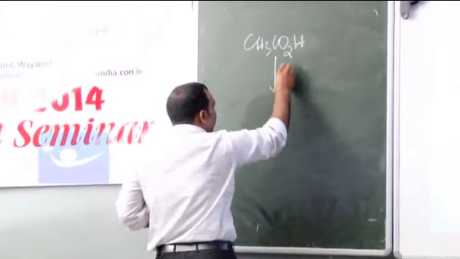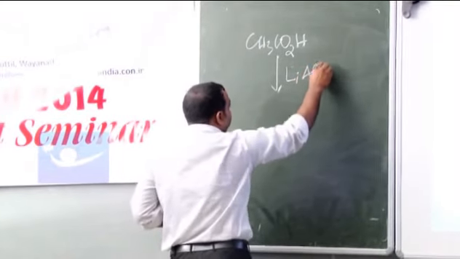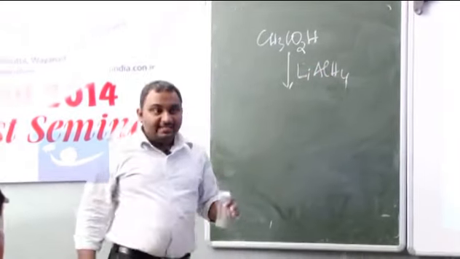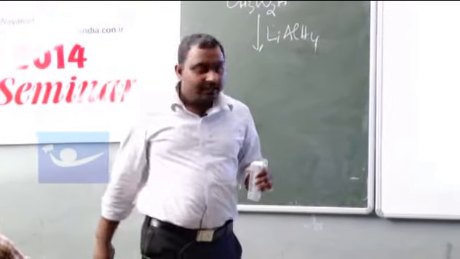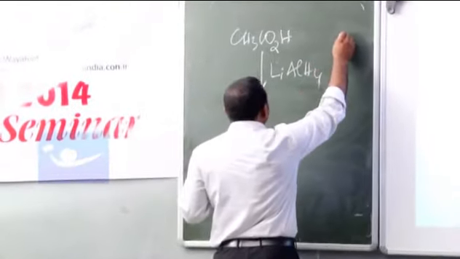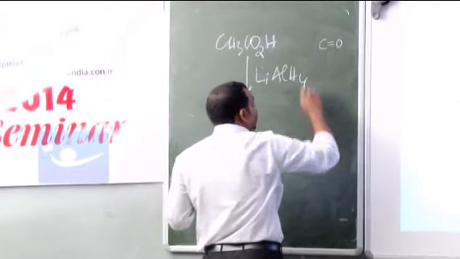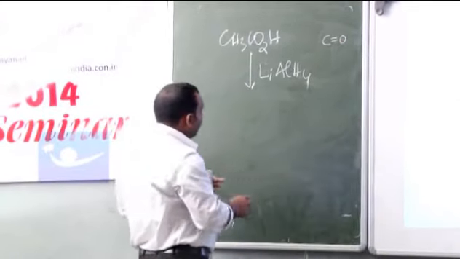If you are treating CH3CO2H with lithium aluminum hydride, as its name suggests, it is a very good reducing agent, and it could be used for transforming the CO group of the acid to CH2. What will happen?